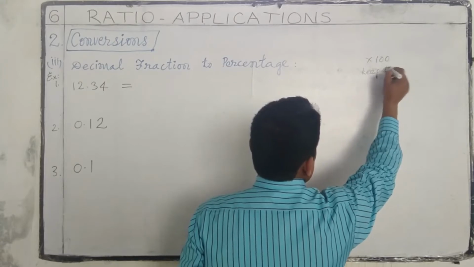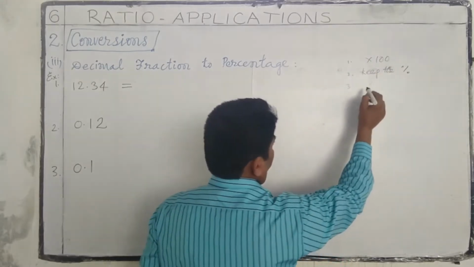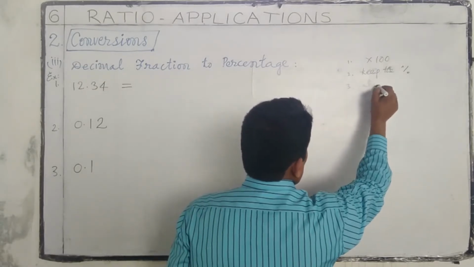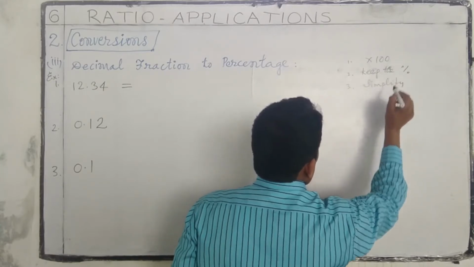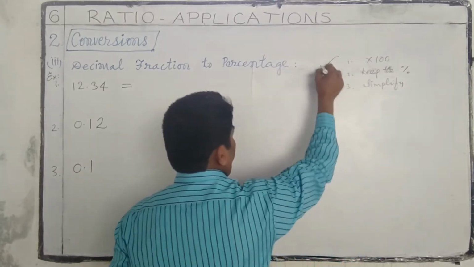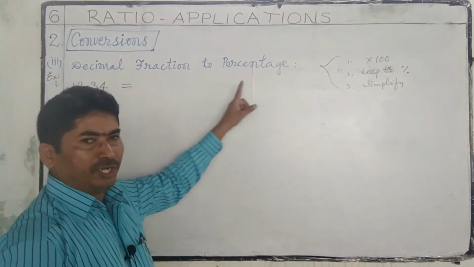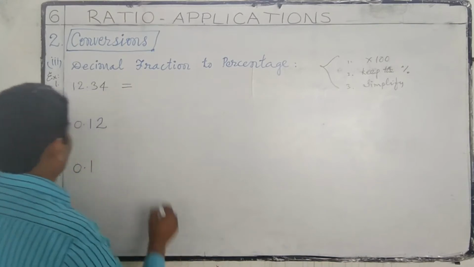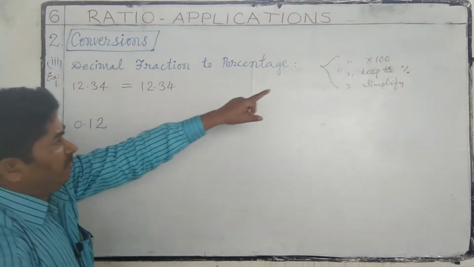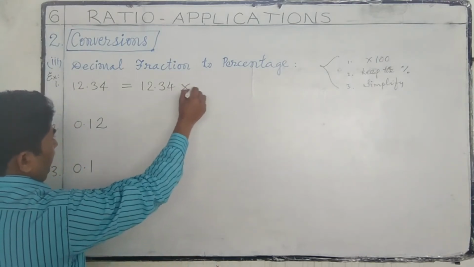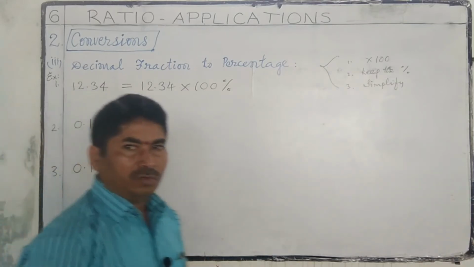Next, simplify. This is the procedure to convert a decimal fraction into percentage.